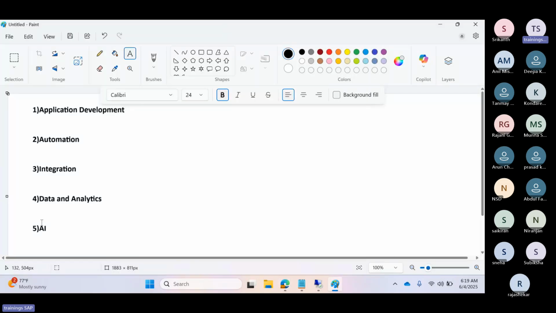Then AI related, like generative AI launchpad, AI core, AI business services, those things come under the AI related category as well. So whatever SAP is providing, they have categorized into five main pillars. These are the five main pillars in the BTP here, right?